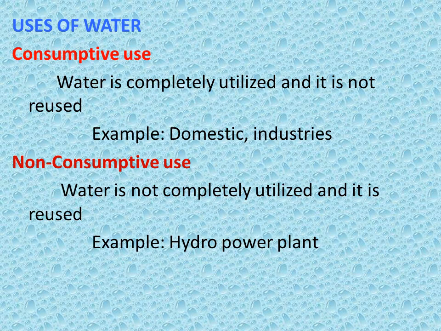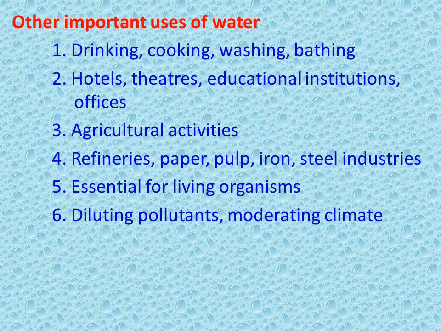Uses of water. We all know the uses of water. The consumptive use: domestic and industries. Non-consumptive use: hydropower plant. Other important uses, as we know, water is used for drinking, cooking, washing, bathing. Water is used in hotels, theatres, educational institutions, offices, etc. Water is used for agricultural activities. It is used in refineries, paper production, pulp, iron and steel industries.